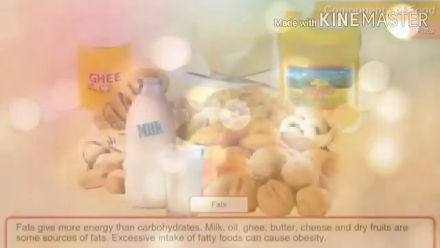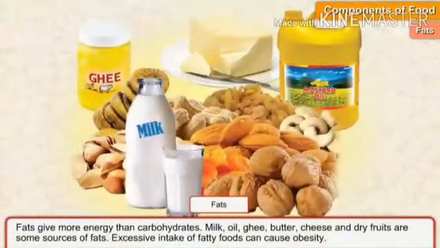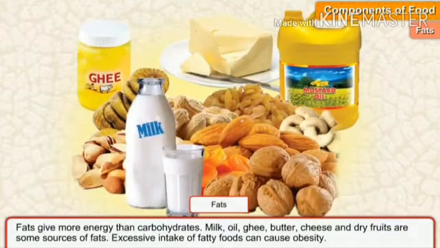Another nutrient in the food items is fat. Fat gives more energy than carbohydrates. Why? Because fat takes more time to digest in our digestive system. Because of the fatty acids, it takes more time for digestion, and it gives more energy to our body compared to carbohydrates.